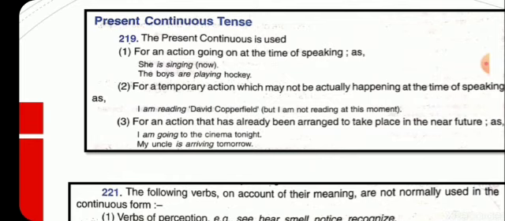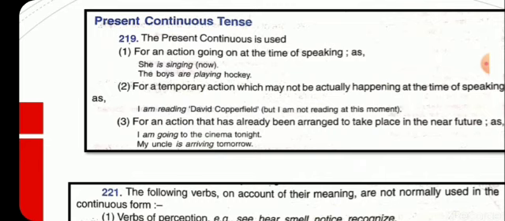For example, I am reading David Copperfield. What is David Copperfield? It is a book, the name of the book. And here what is clear by the sentence? That presently I am not reading at this moment, but temporarily we are talking about this action.